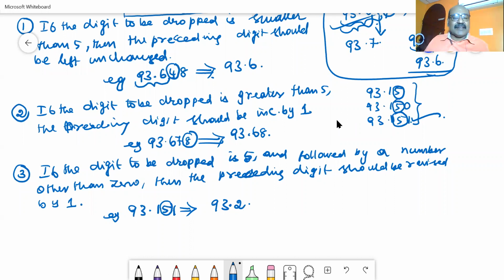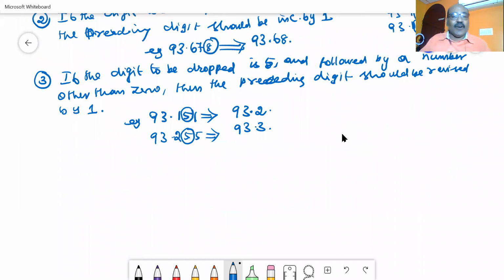Suppose it is like this, 93.255. I am rounding off this number. It is followed by a number, so the preceding digit should be increased by 1. Then you will be getting 93.3. Hope you have understood this third point.